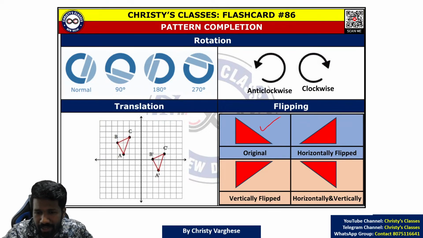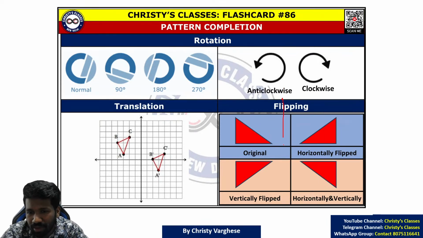Another thing is flipping, a very important operation. Flipping means, for example, if this is the original image and you are flipping it horizontally, the easy way to understand it, or an analogy you can use, is a mirror image situation.